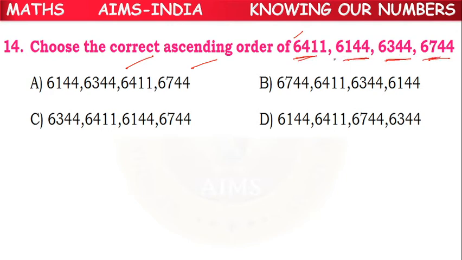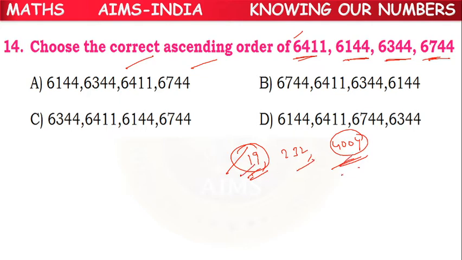Suppose if we have one 2-digit number, one 3-digit number, one 4-digit number, directly we can tell the 2-digit number is the least, and the 4-digit number will be having the greatest value. Just by number of digits we can tell the answer.